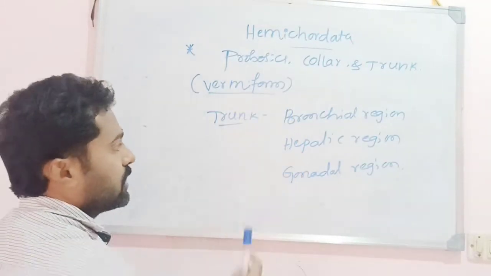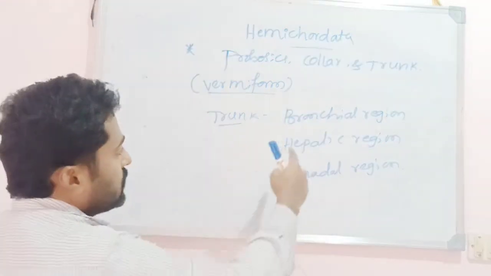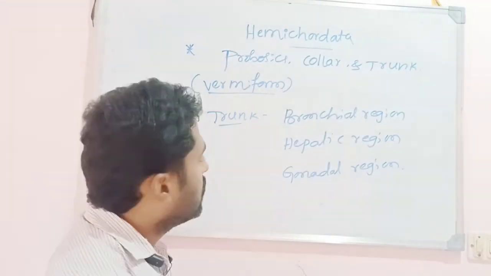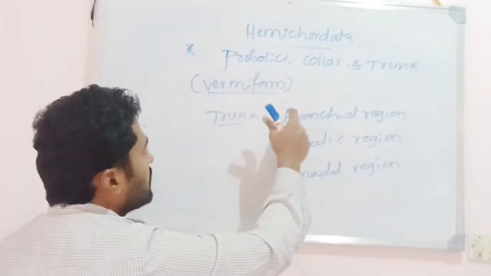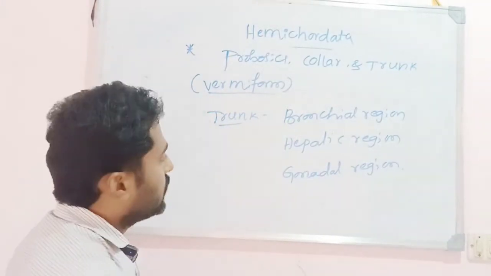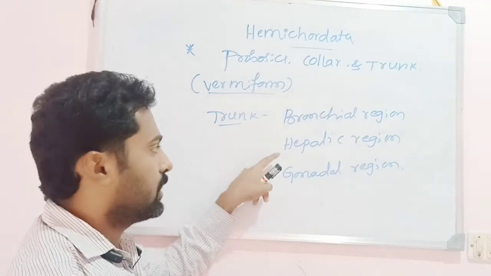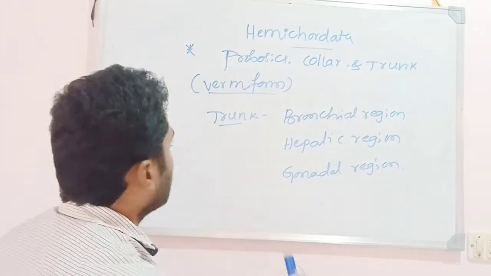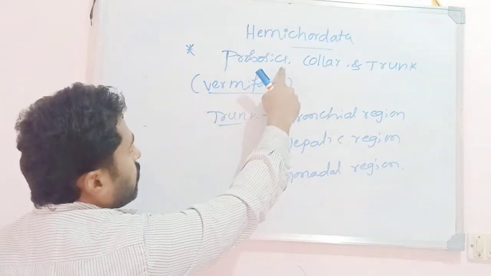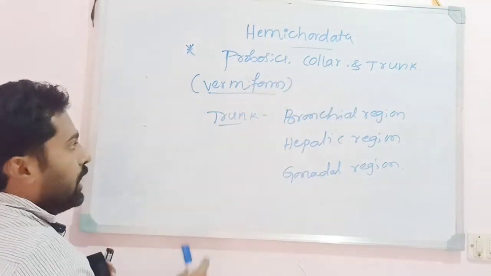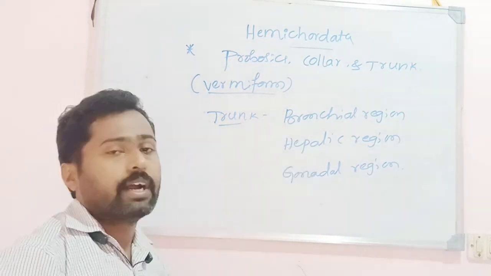Bronchial region means the respiratory region, then the hepatic region, then the gonadal region. The hepatic region is where it shows the digestive system, whereas the gonadal region shows the gonads. The trunk is a major part of the animal body, and here it is divided into 3 regions: the bronchial region, hepatic region, and the gonadal region. So mainly the body is vermiform, and it is divided into anterior proboscis, collar, and trunk, and the trunk is mainly divided into 3 regions: bronchial, hepatic, and gonadal.